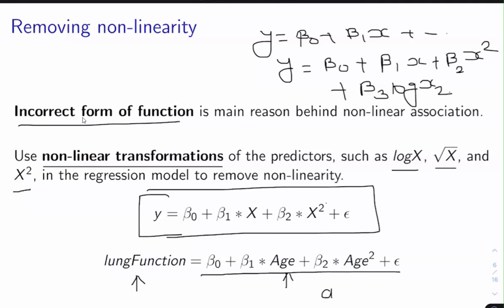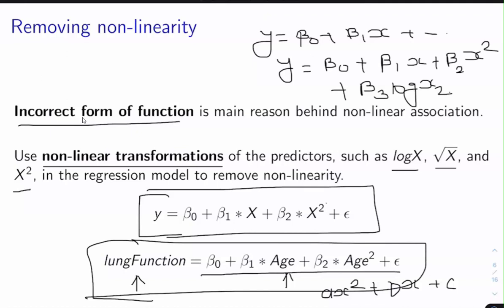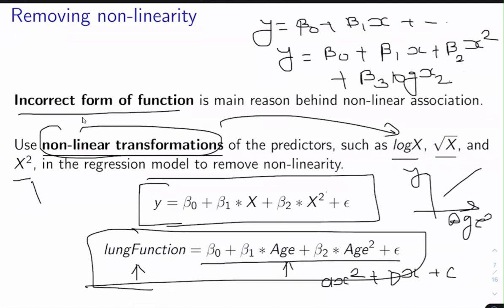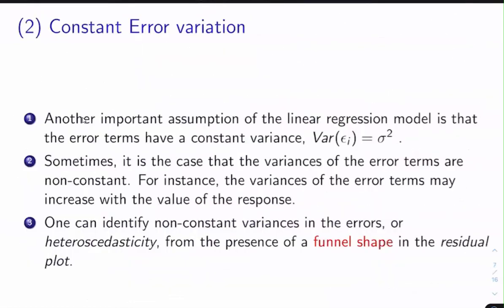This is the kind of function that you have studied in geometry, like ax square plus bx plus c. So this is again a linear function. Here the output variable y is a function of age square, and this relationship is the linear one. So one way of removing the nonlinearity is to use a nonlinear transformation like log x, square root x, and the square of x. So that was about linearity.